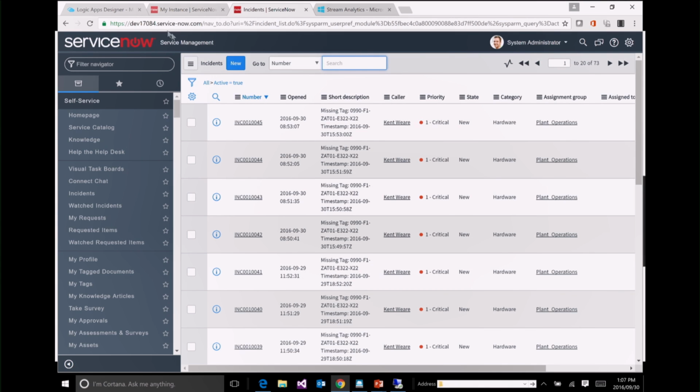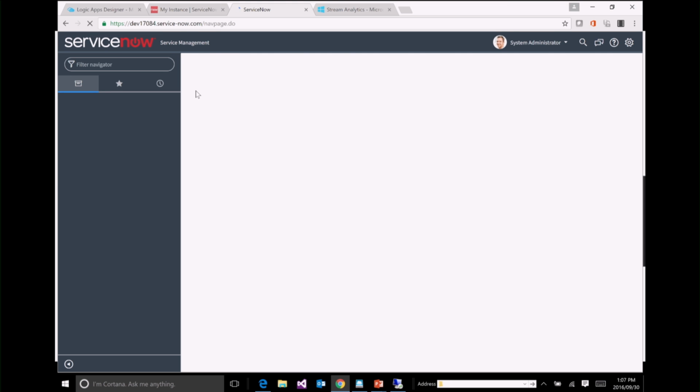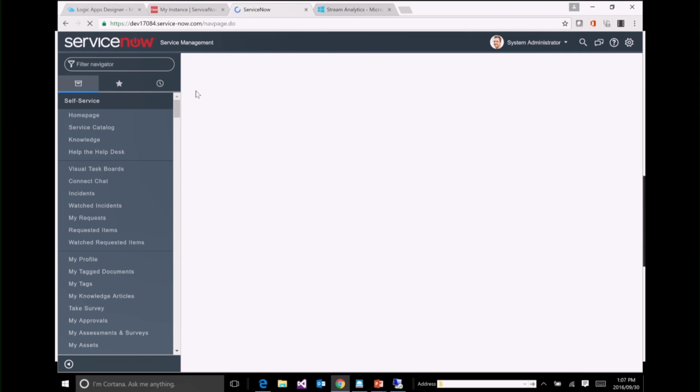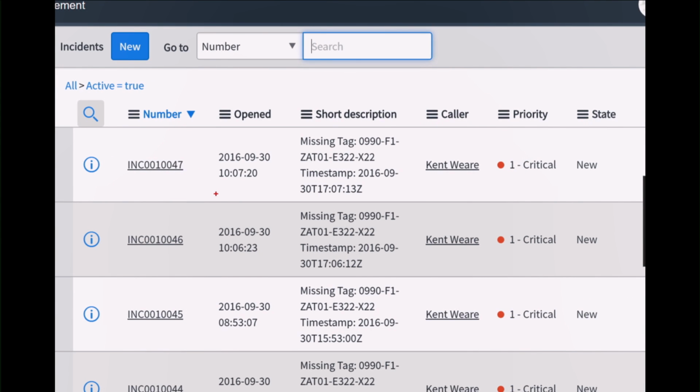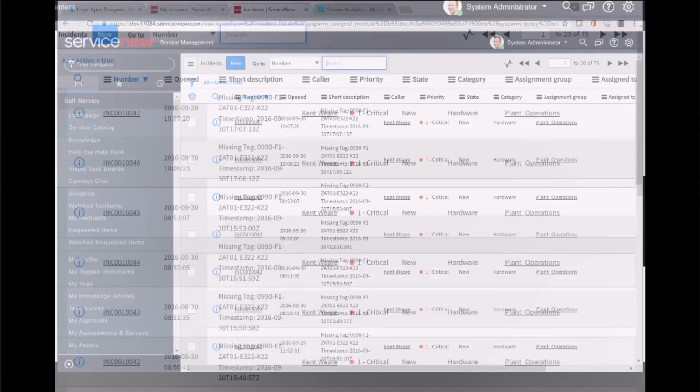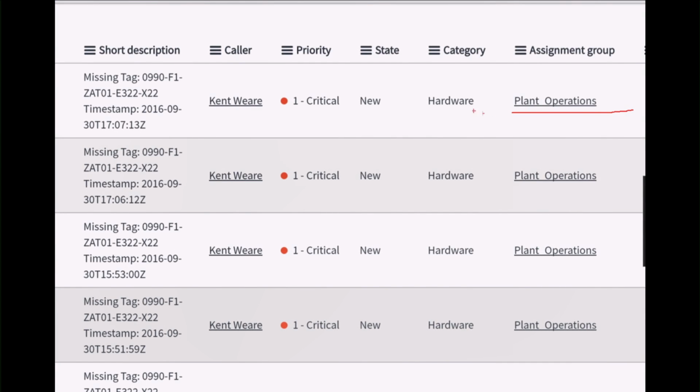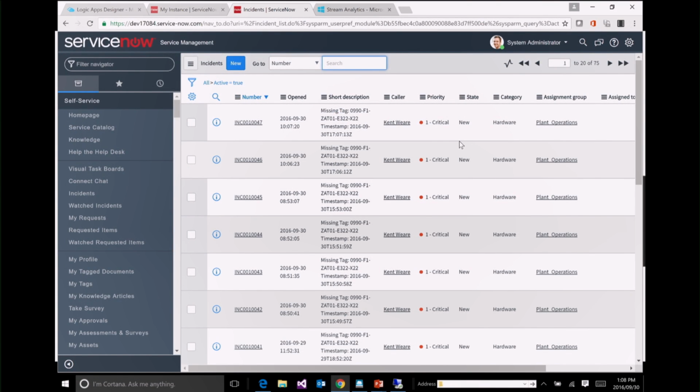So if we head over to ServiceNow, we're going to see that there's a recently created incident. Now this is going to be in Pacific time, as that's where my instance lives. So if we see 10:07, I'm assuming it's 1:07 Eastern, we see that we've got a missing tag alert. The caller was myself, and the assignment group was plant operations. So now we can proactively deal with these types of situations, all using cloud technology.